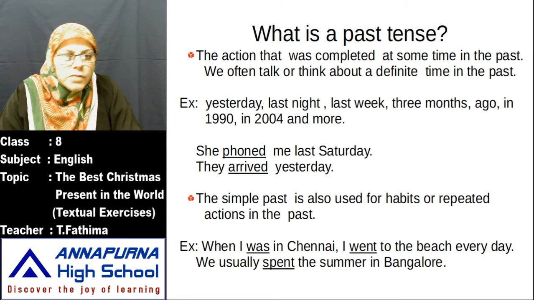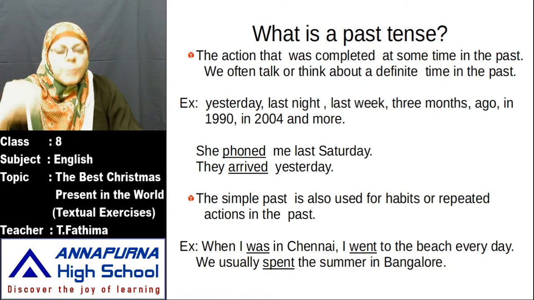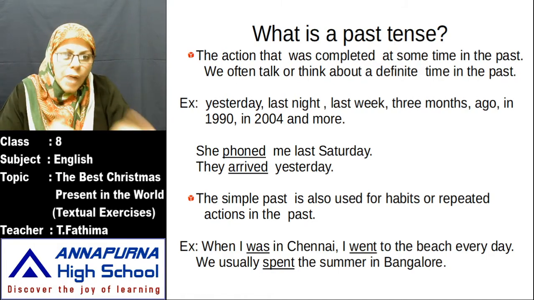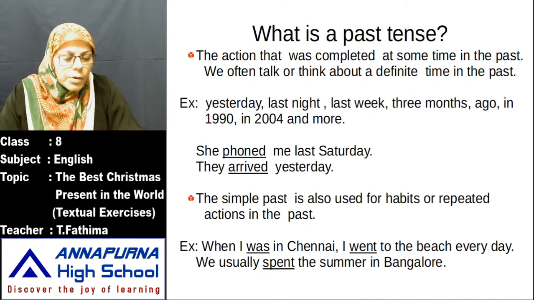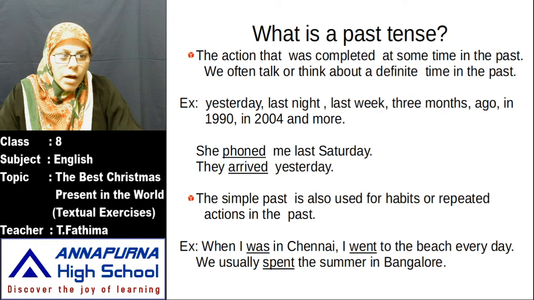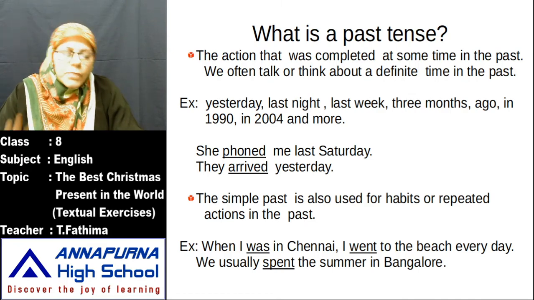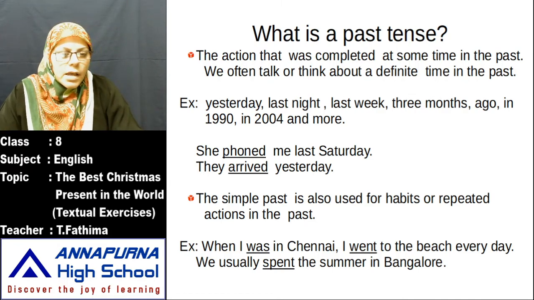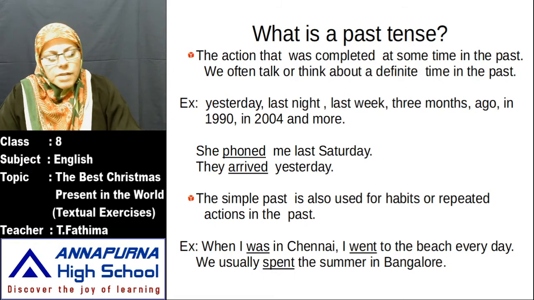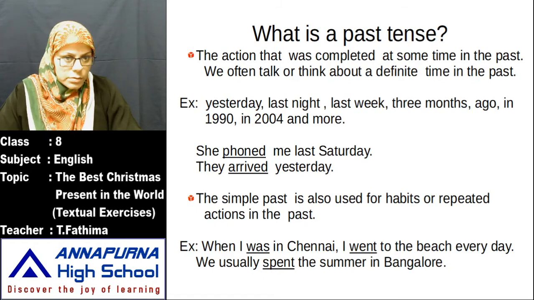Now first let us know what is meant by past tense and what is past perfect tense. What is the difference between past and past perfect? Okay, now see here, the action that was completed at some time in the past. For example, you come to school, and the teacher asks, did you have your breakfast? Yes teacher, we had completed our breakfast. Okay, did you write? Yes teacher, I wrote.